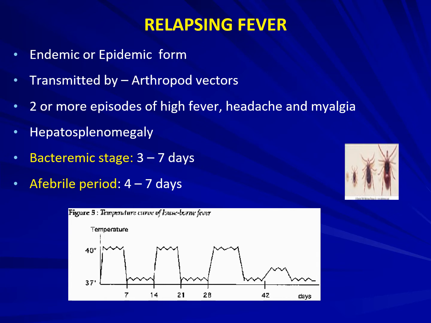So what happens here is, let's see this picture. There's a temperature curve. The first 1 week is the bacteremic stage, wherein the patient is having episodes of high fever, headache, myalgia, and all those symptoms. After the end of 1 week, there will be a week of afebrile period, where the temperature goes down to the normal human body temperature and no such symptoms are there. And this keeps on repeating. So this repetition of this fever is called a relapse of fever. And the relapse can be a single relapse or multiple relapse, depending on what form of the relapsing fever the patient presents with.